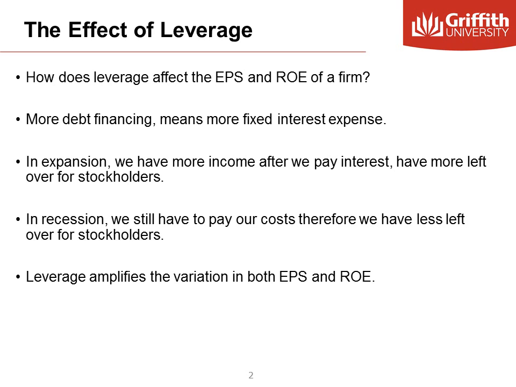If we have a really good year and make a lot of profit, then we pay out fixed costs and we have a lot left over to distribute to our shareholders. Earnings per share and ROE increase. If we have a really bad year, we still have to pay the interest for our debt, irrespective that the firm has low income. Therefore, in the end, we have less left over for our shareholders. Earnings per share and return on equity decrease. We see that leverage can dramatically alter the payoffs to shareholders by causing variation in earnings per share and ROE.